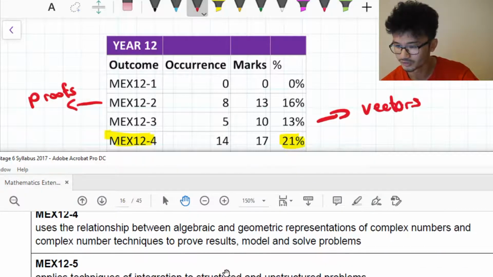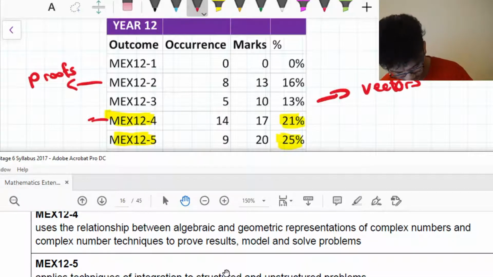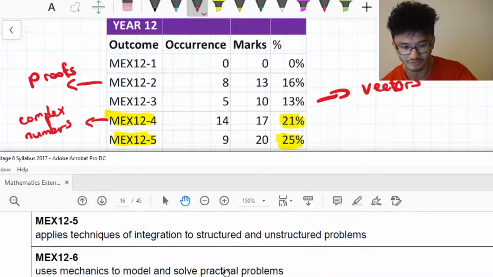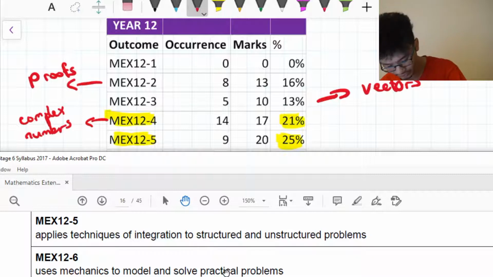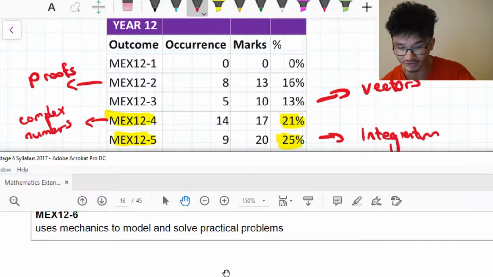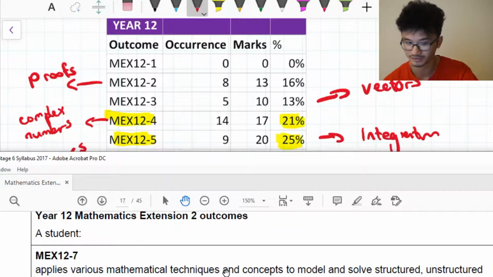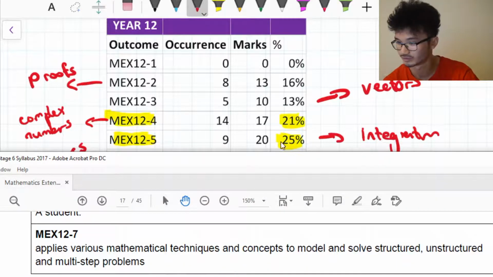MEX 12-4, our first highlighted one, is complex numbers. MEX 12-5, applying integration skills, so that's integration. And last but certainly not least, MEX 12-6 is using mechanics. And just to confirm, MEX 12-7 is applying problem solving to various problems.